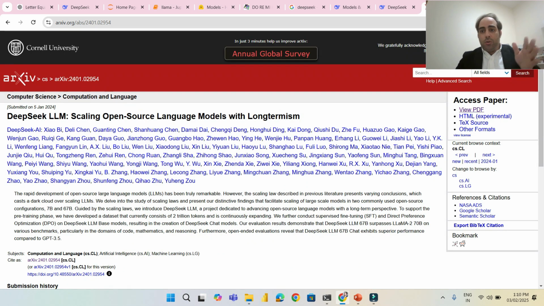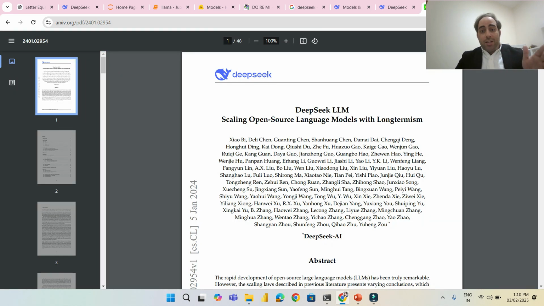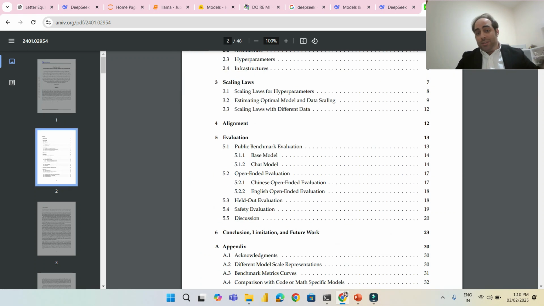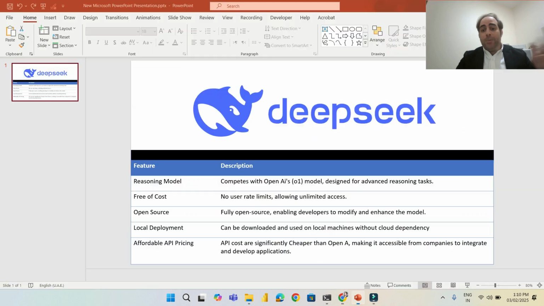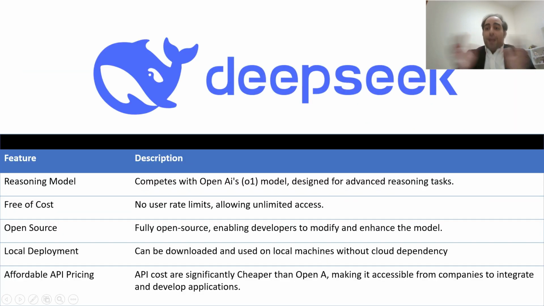Whoever is interested, you can go and check it. It's very nice for understanding how these models were created, right? This is the meaning of open source. But when we talk about OpenAI, in fact, everything is closed. It's only the name that is open, but it's not really open. Fine. Now let us talk about local deployment. Because it's an open source model, there is a way to use it, and you can also download it.